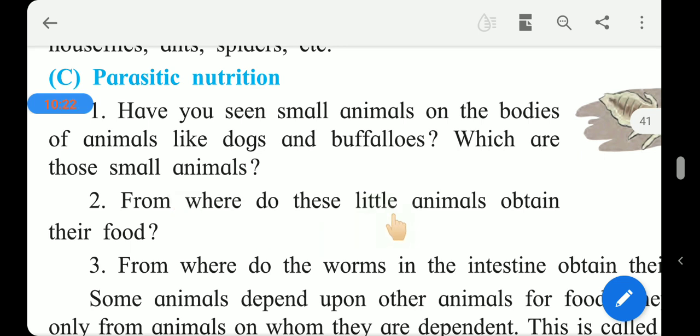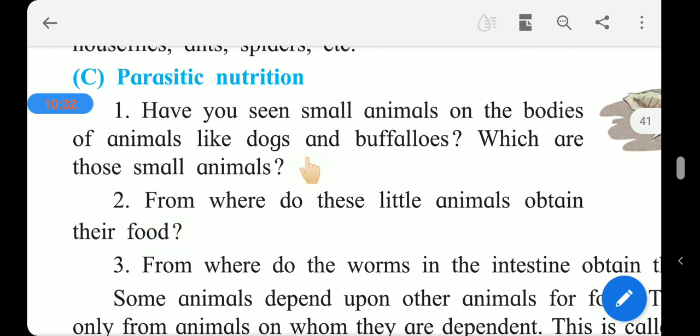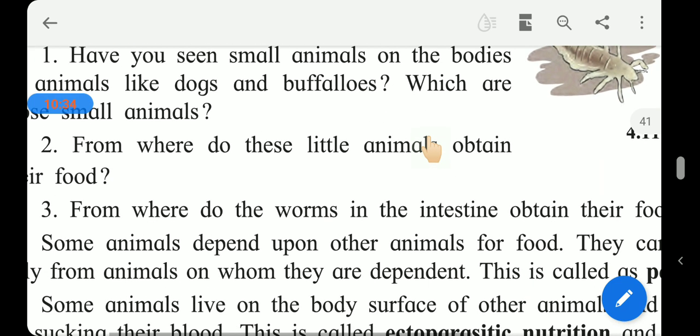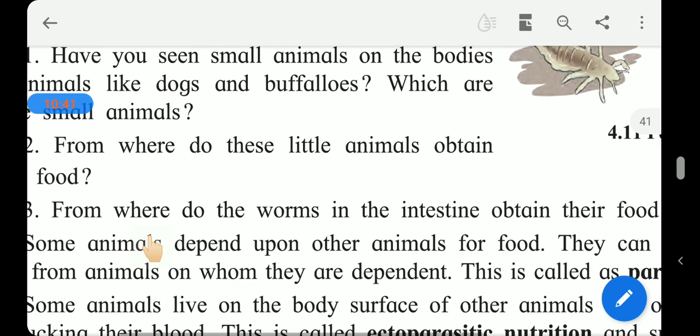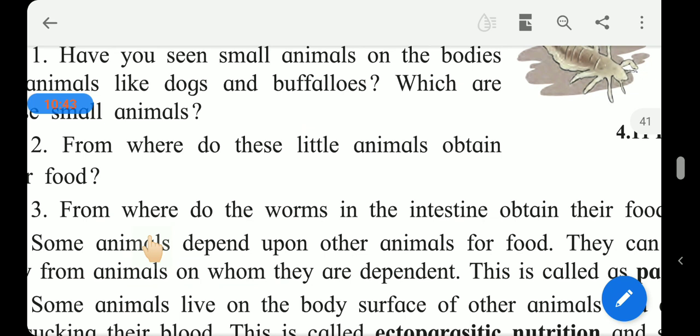From where do these little animals obtain their food? These parasites obtain their food from the host animal. Who is the host for them? Dog and buffalo. From where do the worms in the intestine obtain their food?